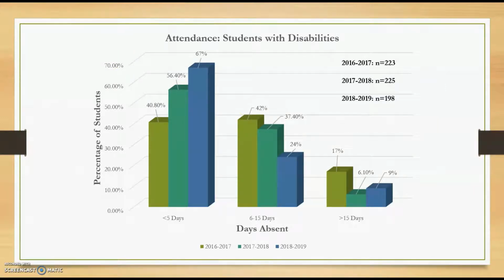In examining the attendance trends of students with disabilities, we see that 40.8% of students with disabilities missed less than 5 days in 2016 to 17. 42% of students in this group missed between 6 to 15 days of school, while 17% missed greater than 15 days of school. When moving toward the 2018 to 2019 school year, 67% of students with disabilities missed less than 5 days, 24% missed between 6 to 15, and 9% in this group missed greater than 15 days of school.